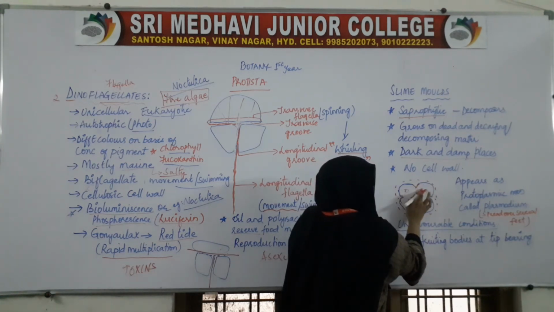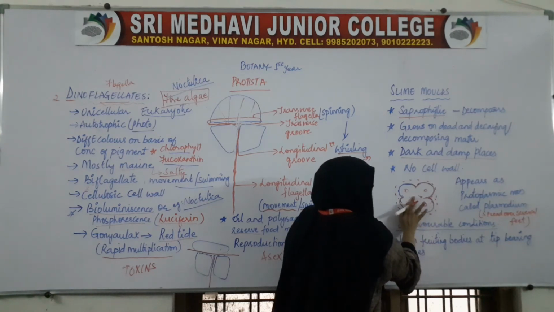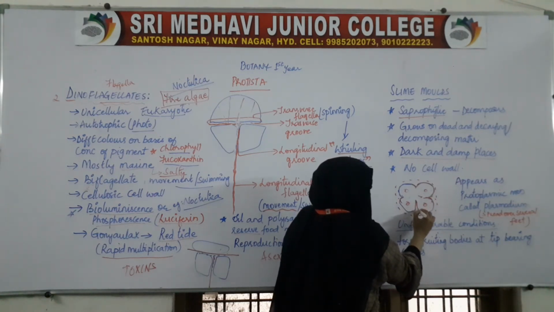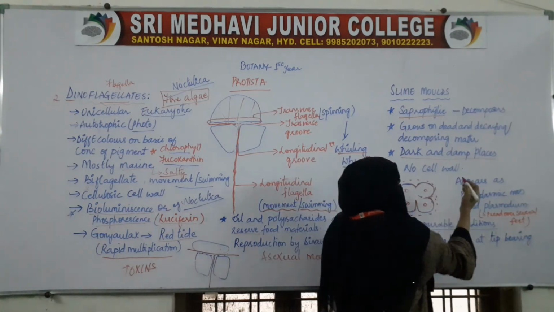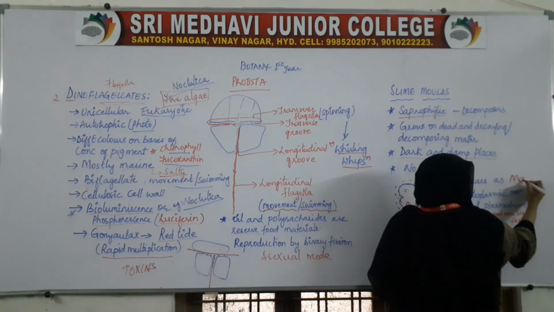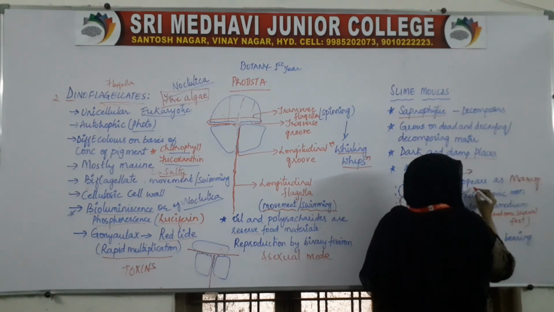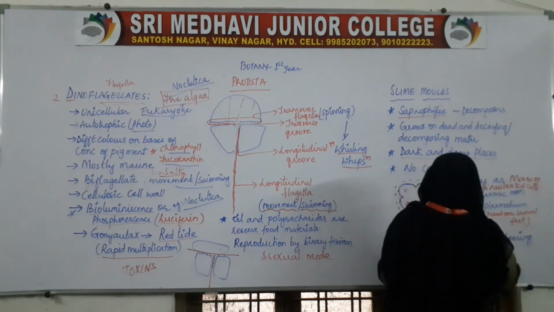They will appear like this, as a mass of multinucleated cells. That is protoplasmic.